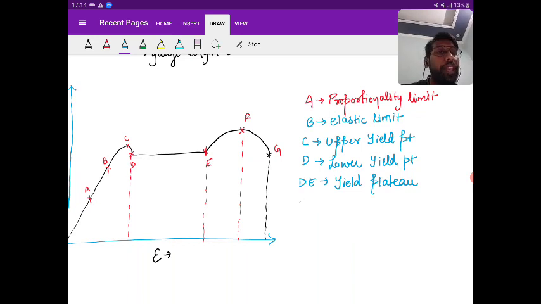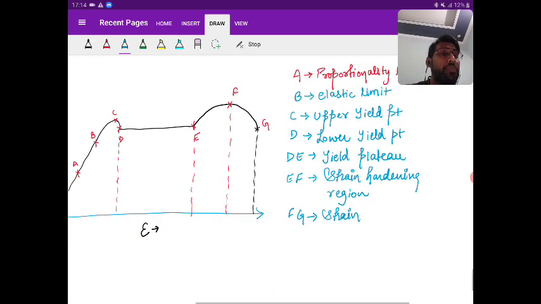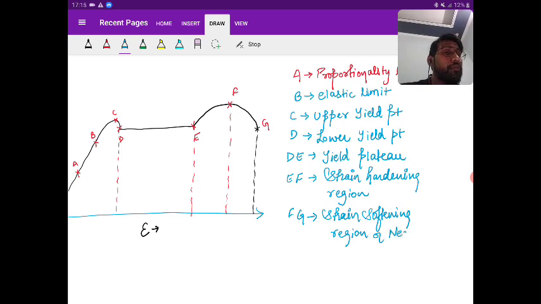Then EF is referred to as the strain hardening region. Then FG is referred to as the strain softening region, or necking region. Okay.